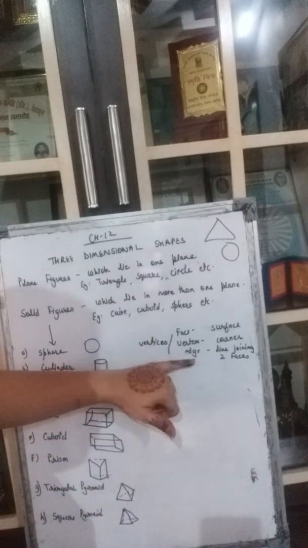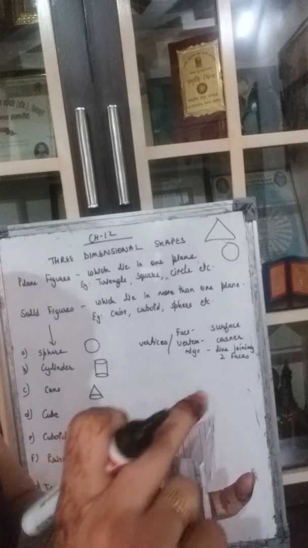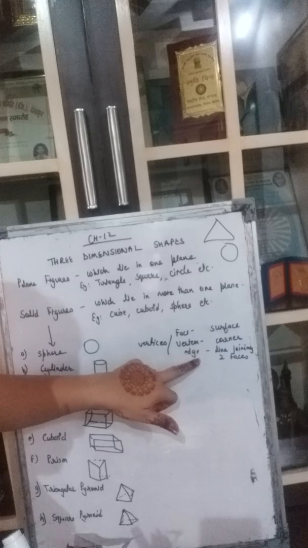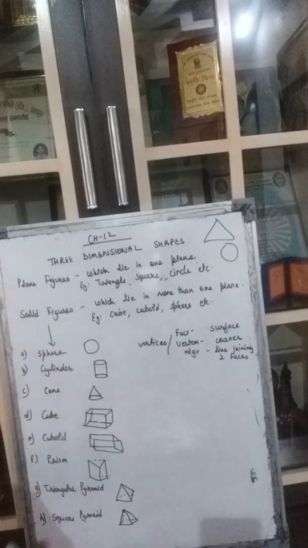Now what are edges? An edge is a line which joins 2 faces. Suppose 2 faces are joined together by a line. This is a line which is joining the 2 faces together. So how many edges does a prism have? So this is one. Had it been covered, this would have been a line joining the top and this one. Then this line, this line, 3 lines are there. Then we have these lines also, 1, 2, 3. That is 6, and 3 at the bottom. So how many lines in total? 9 lines. So a prism has 9 edges. I hope this is clear to you.